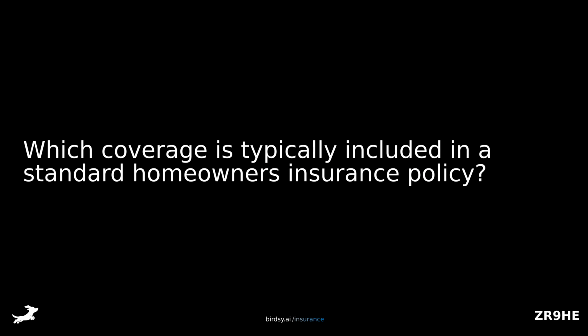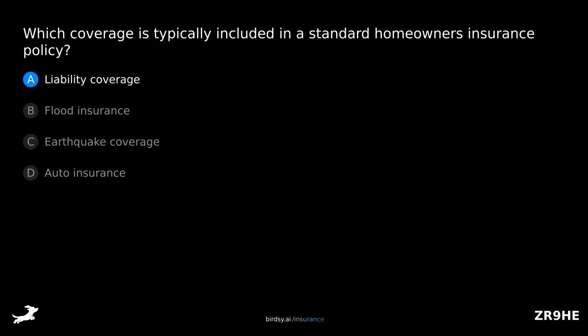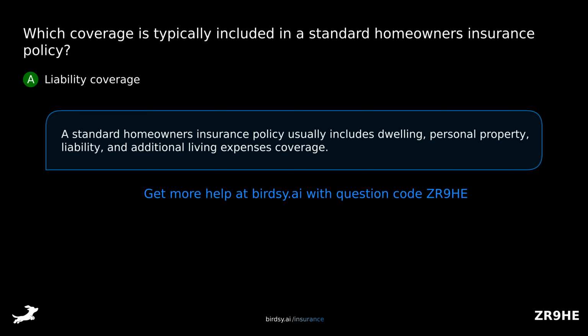Which coverage is typically included in a standard homeowner's insurance policy? Is it A, liability coverage? B, flood insurance? C, earthquake coverage? Or D, auto insurance? The answer is A, liability coverage. A standard homeowner's insurance policy usually includes dwelling, personal property, liability, and additional living expenses coverage.